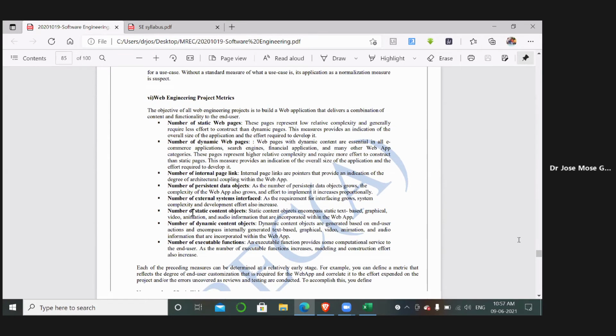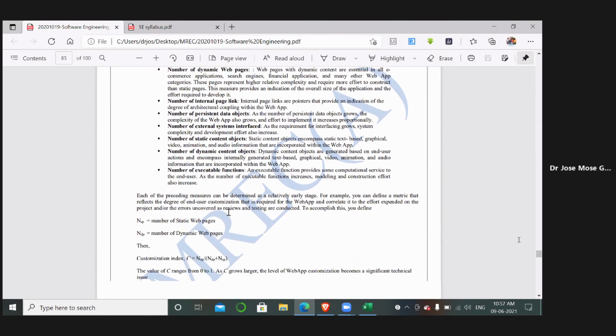Okay, so if it is a Flipkart website, when the images are static, that means no change, that is called a static object. Okay, so whenever there is some animation or some movement in the picture, that is called dynamic. If there is no movement in the picture or video or anything, that is called static. Whenever there is a movement, that is called dynamic content.